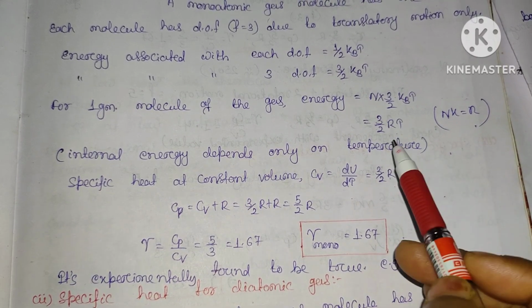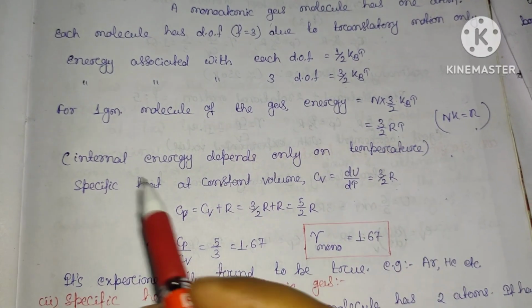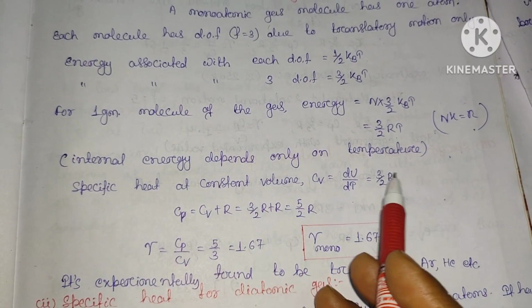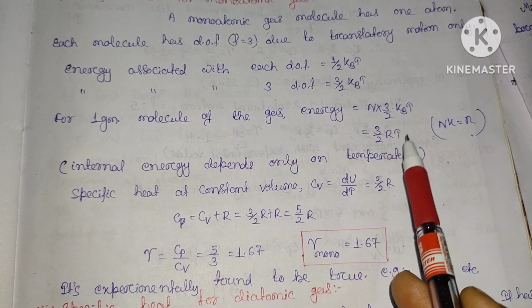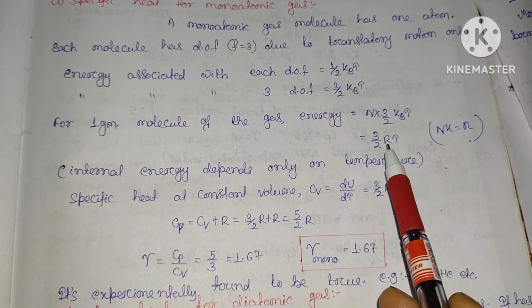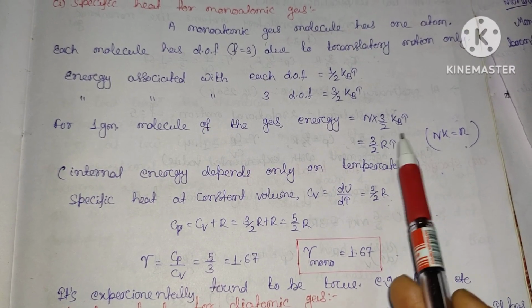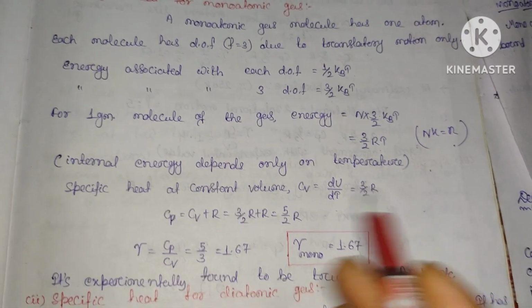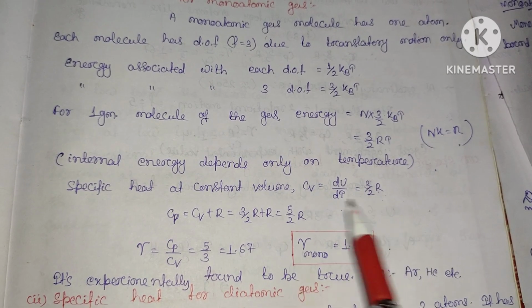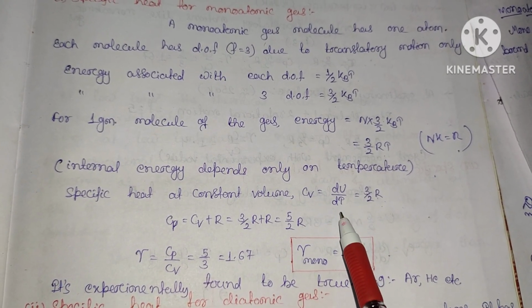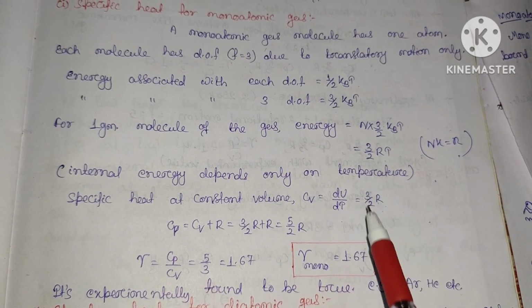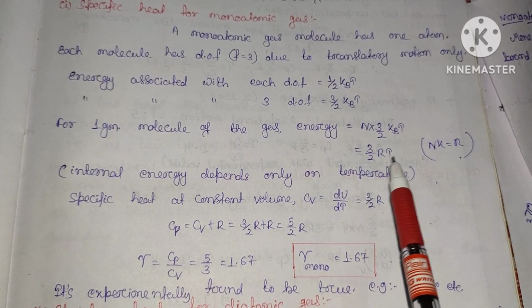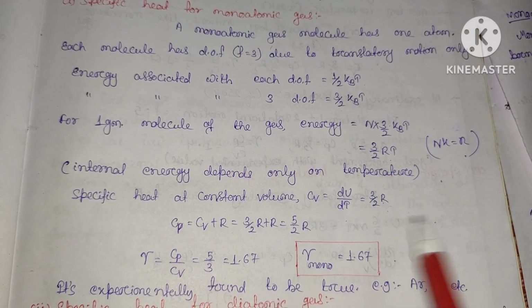Nk, in place of Nk we have just substituted R. So this is the internal energy, which depends only on temperature. Here you can see that 3 by 2 is constant and R is your gas constant, so it only depends on your temperature. Now the specific heat at constant volume Cv will be dU by dT. Taking the derivative with respect to the temperature, this will become 3 by 2 R.